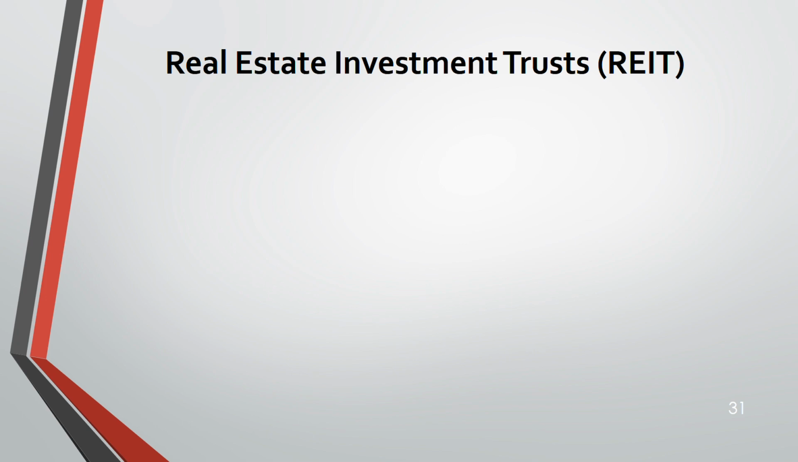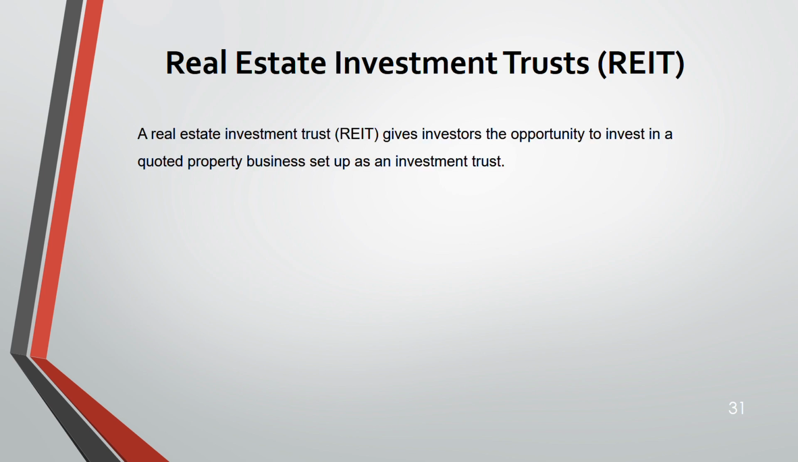So the next section that we are moving towards is Real Estate Investment Trust, REIT. This is a new section in ATX, so I'm going to go a little slow in this part. Okay. And it's just one slide and then we have a question. So this gives investor the opportunity to invest in a quoted property business setup as an investment trust. So slowly we are moving from property to investment income. This lecture is based on two types of income: property, investment. Property we have finished. Now we are moving towards investment. Okay.